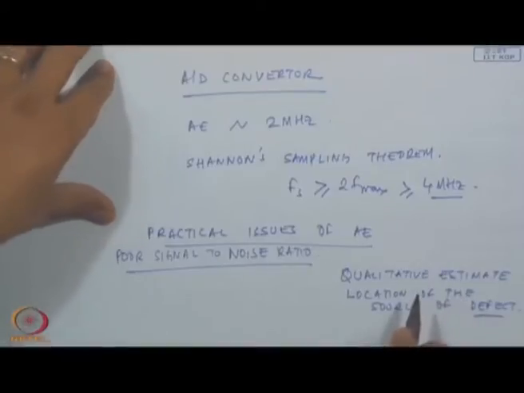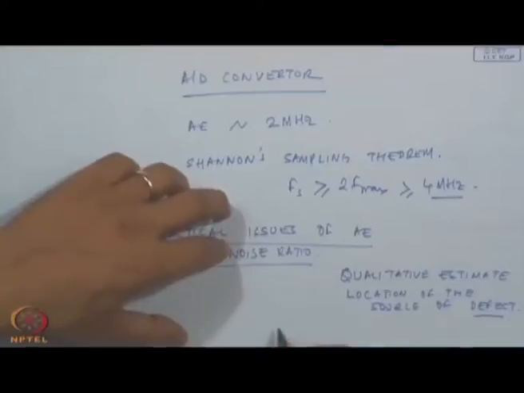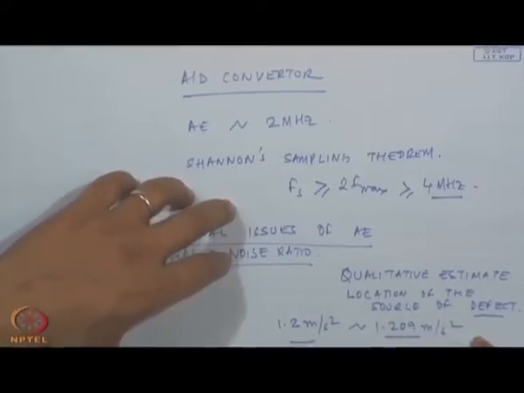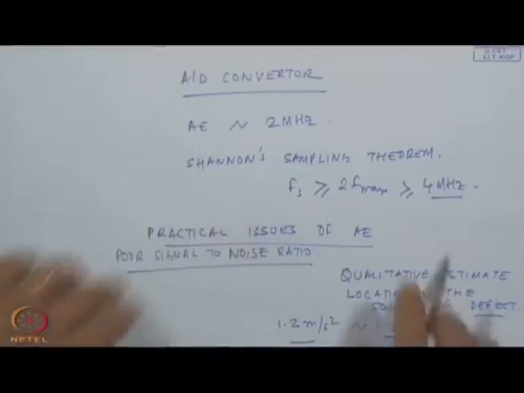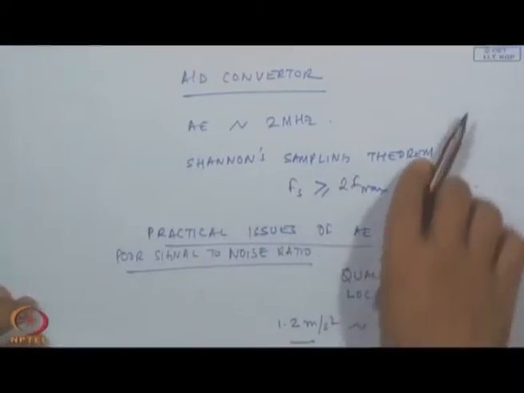This is unlike vibration, wherein the signal can be very sensitive, either I can say 1.2 meters per second square or 1.209 meters per second square. They are two different quantities, and this can be sensed by vibration systems, which is not true in the case of acoustic emission because of this capacitance.